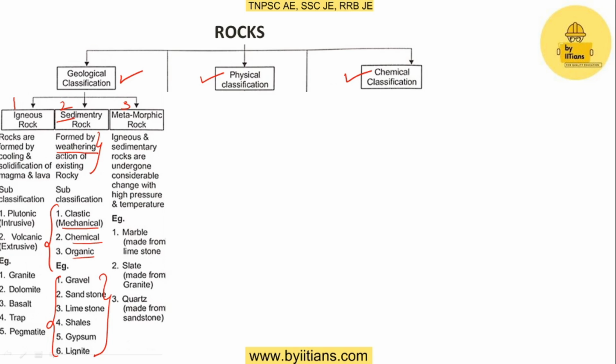Coming to the first classification, igneous rocks. These rocks are formed by cooling and solidification of magma and lava. It has 2 sub-classifications. The first one is plutonic and the second one is volcanic. Plutonic formation takes place inside the hill, so that is why it is intrusive. The second one is volcanic, also called extrusive. When magma comes in contact with the atmosphere, these rocks are formed,